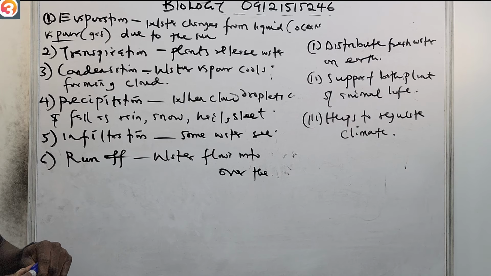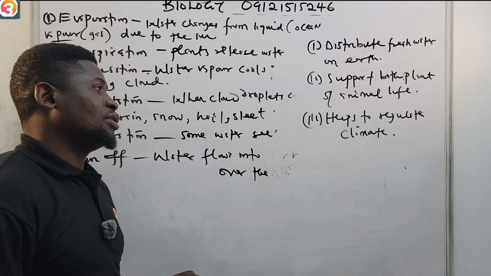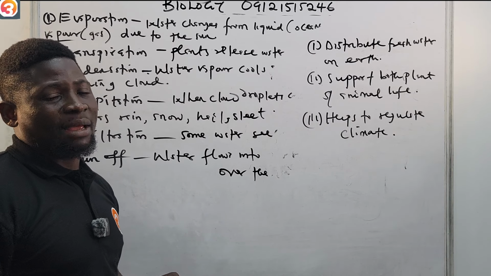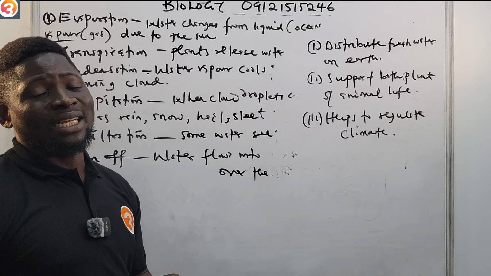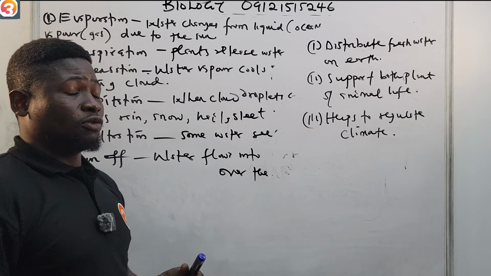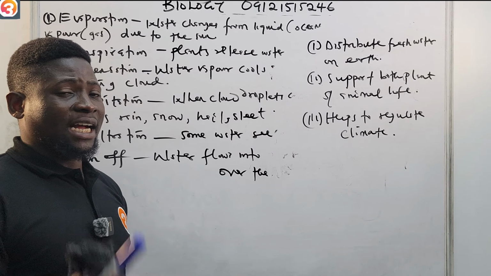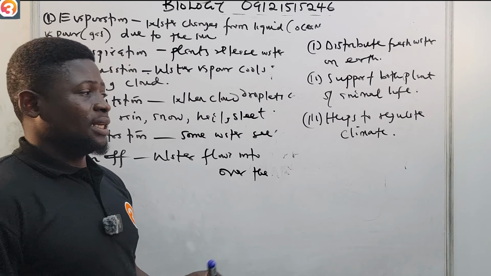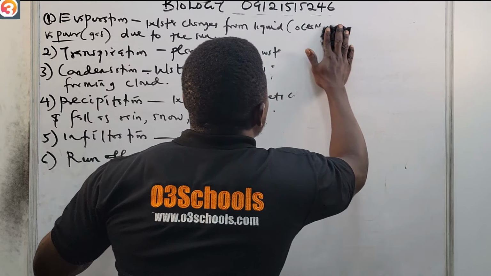So these are the importance of the water cycle: it distributes fresh water on earth, supports both plant and animal life, and helps to regulate climate. These are the advantages or the usefulness of the water cycle. Please take note of all of these. It is the continuous movement of water from the earth to the atmosphere, and then from the atmosphere back to the earth. So let us now go to the nitrogen cycle.